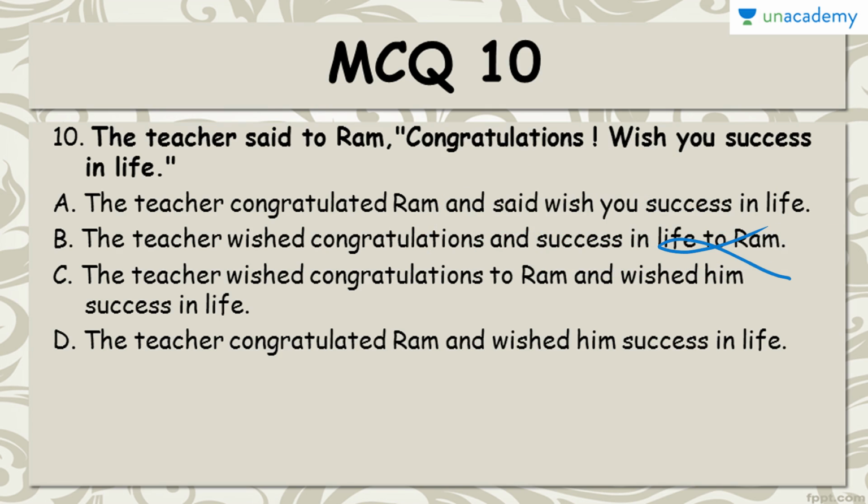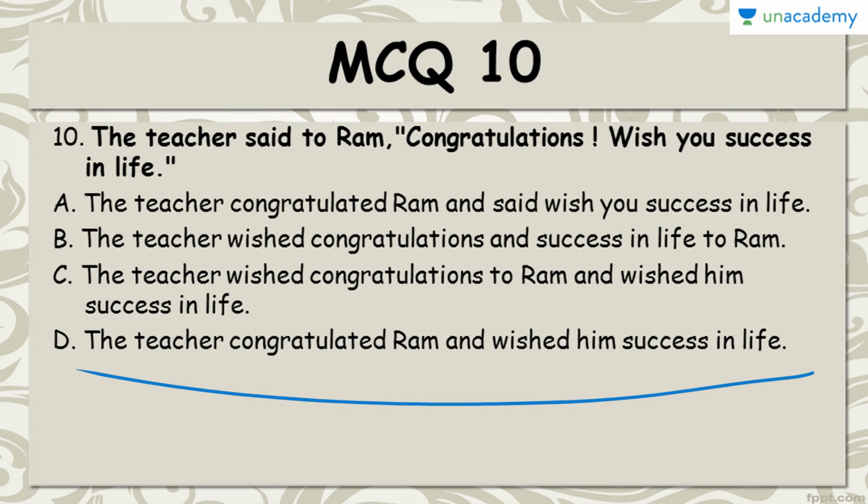And in this case, the teacher wished congratulations to Ram and wished him success in life. This is again wrong because "wished congratulations to Ram" is wrong. Okay. So simply we can turn this congratulations into a verb. It is simple to convert. Therefore, we have to consider only those sentences which have converted it into a verb. So therefore, A and D are important in this case. And A is already eliminated because we have said it as it is. Therefore, D is the one left and it's the correct answer.